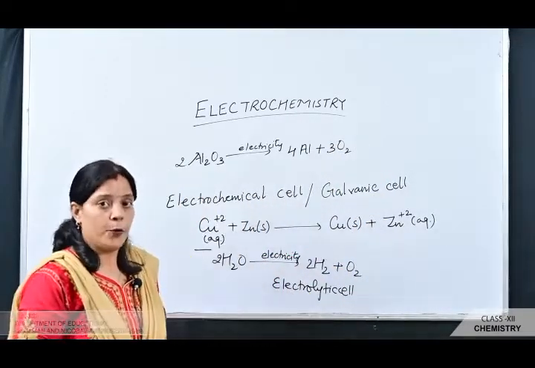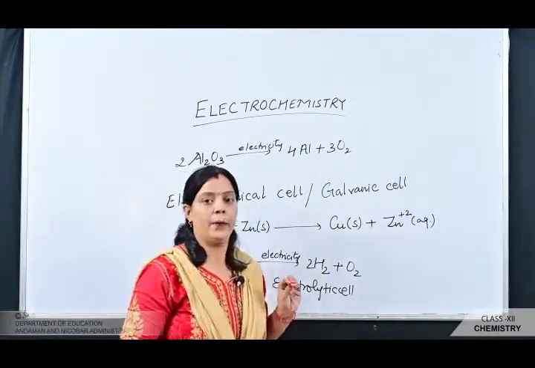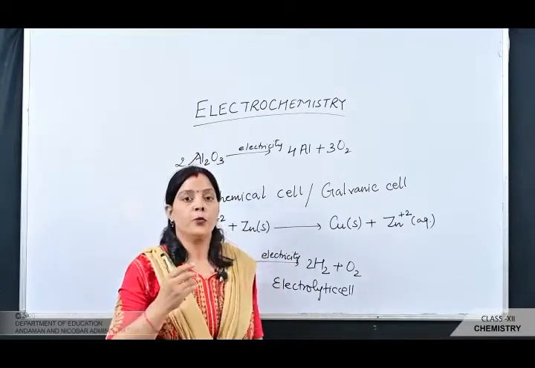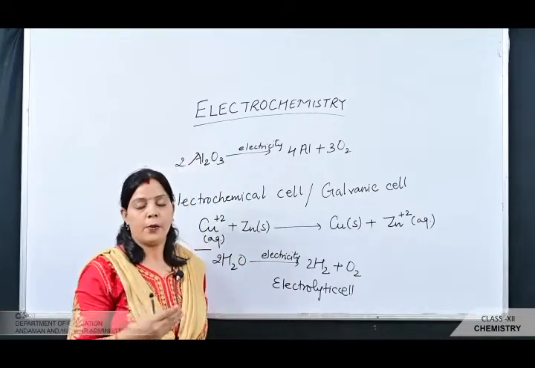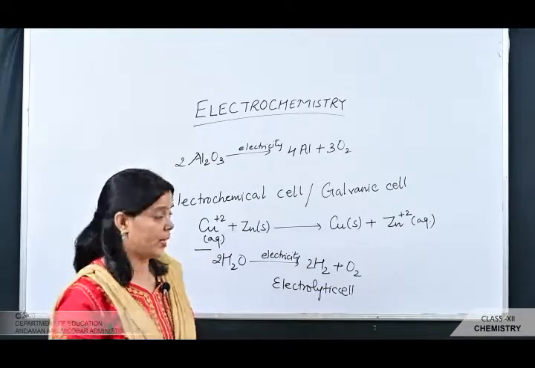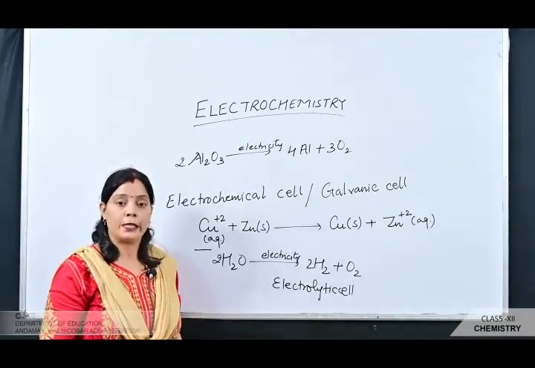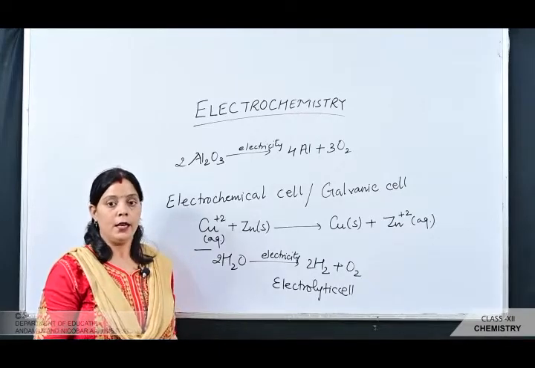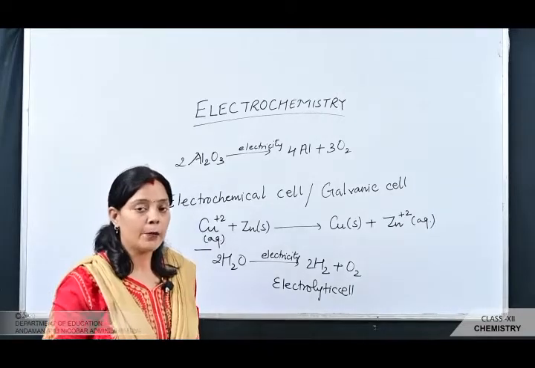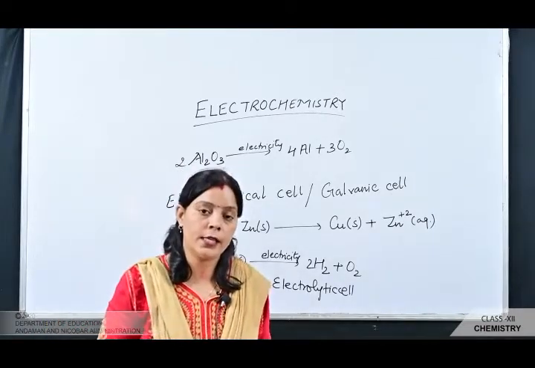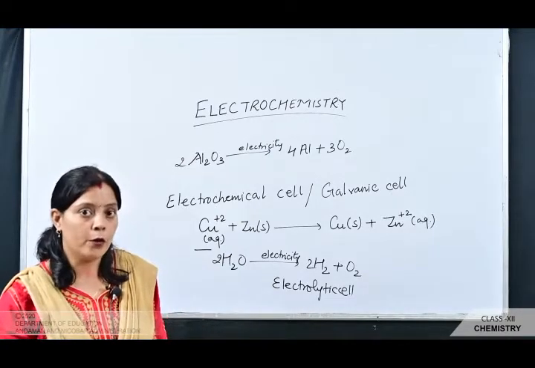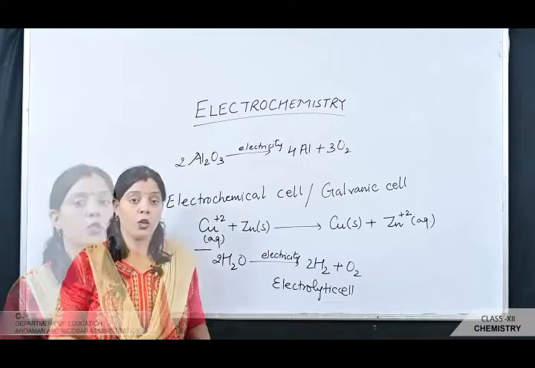So students, hope you have understood the concept. What is the electrochemical cell? In the electrochemical cell, chemical reactions are carried out to produce electrical energy, and the example is the Daniell cell. This electrochemical cell is also named the galvanic cell or voltaic cell. Another example is the electrolytic cell, in which electricity is used to carry out the chemical reaction. That particular device is named the electrolytic cell, and in it the chemical reactions are carried out by passing electricity. What is electrochemistry?